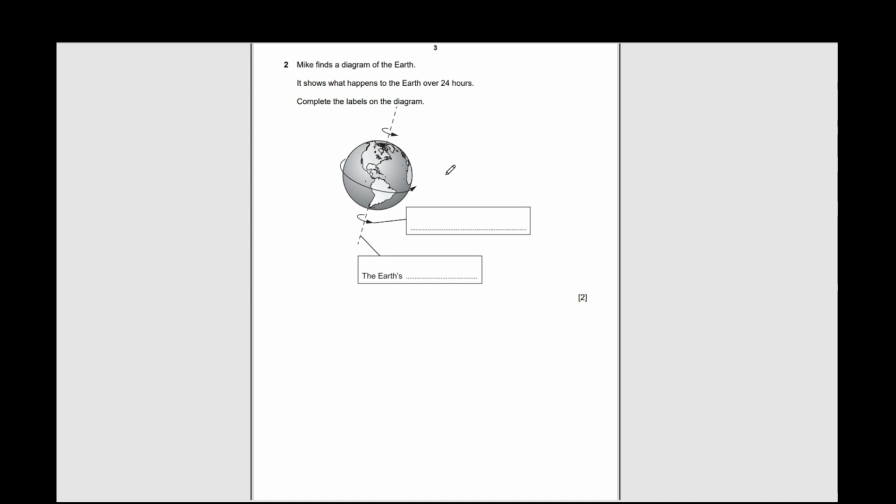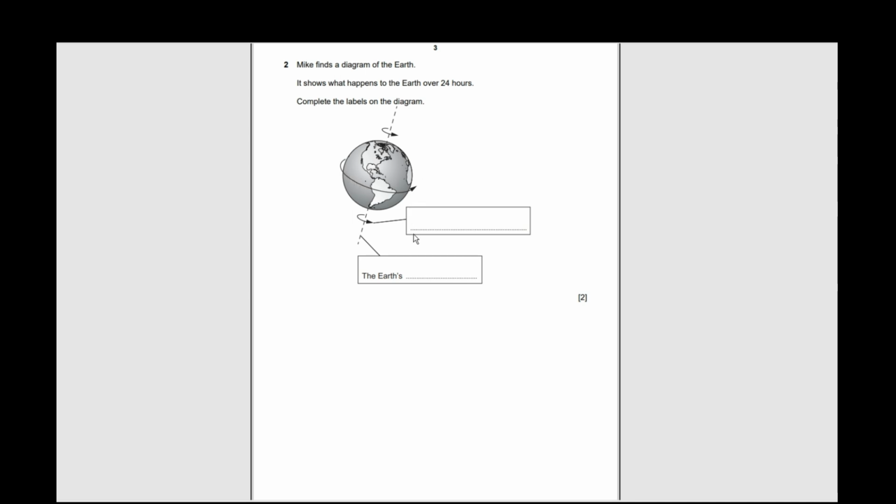All right, question number 2. Mike finds a diagram of the earth. It shows what happens to the earth over 24 hours. Complete and label the diagrams. So this one is earth's axis, as you can see, a straight line, and then there is one of the lines intercepting.